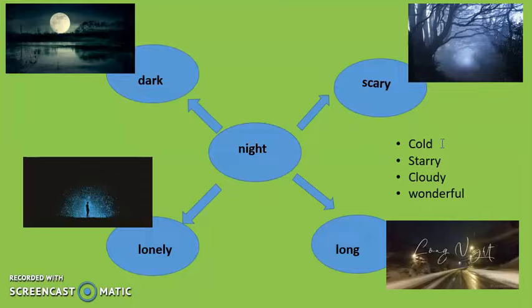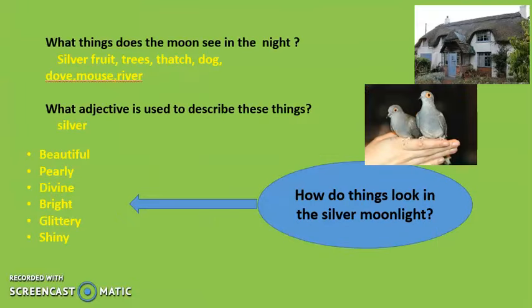Can you tell me how the poet has described the night in the poem Silver? How has the poet described it? He has called it a moonlit night. Do not forget this, okay? How is the night described in the poem? The night is described as a moonlit night, okay? Now my next question for you is, what things does the moon see in the night?